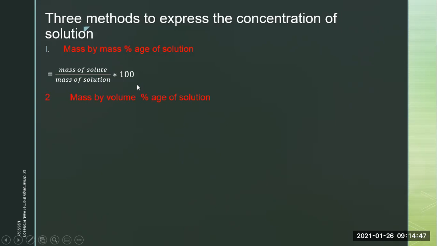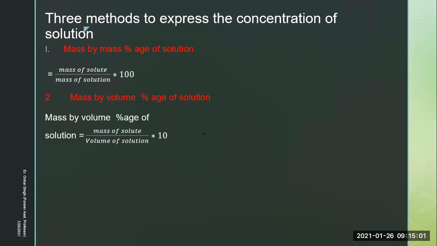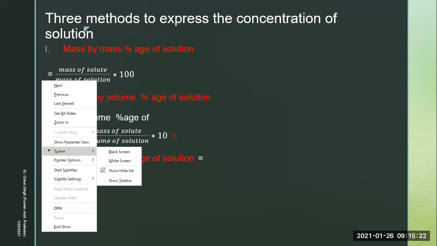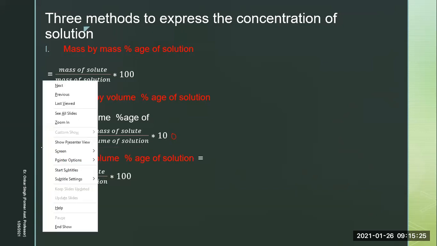Okay. Number 2, method to express concentration of solution, mass by volume percentage of solution. Here we will take mass of solute divided by volume of solution into, sorry, it's not 10, it's 100. Okay, it's 100 here. Add one more zero. Okay. Then we have volume by volume percentage of solution. Now, volume of solute divided by volume of solution into 100. This third method is rarely used. Normally, we use first two methods, but we should know all the methods, right? Okay. So this is done.